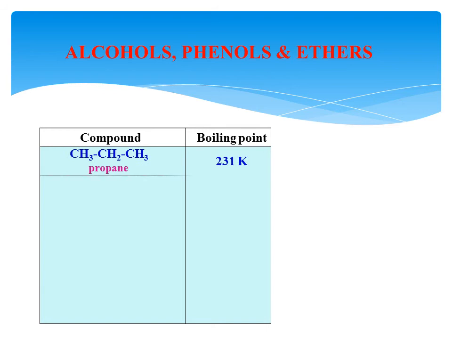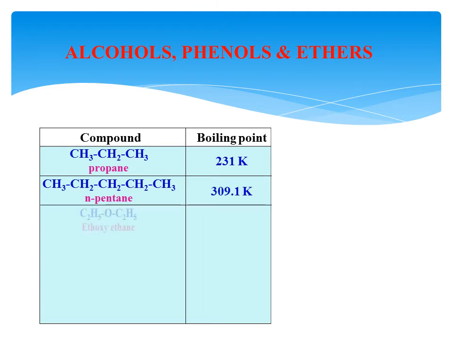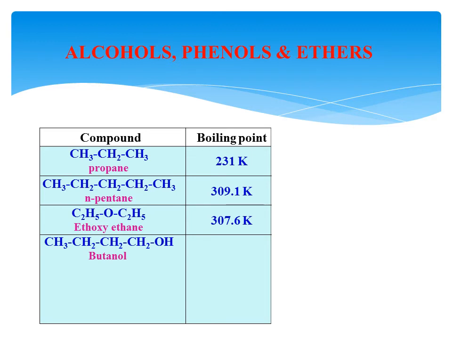Let us see, propane, its boiling point is 231 Kelvin. Then n-pentane, its boiling point is 309.1 Kelvin. Then ethoxyethane, an ether, its boiling point is 307 Kelvin. The first two belong to hydrocarbons and the third belongs to ethers. Now butanol, an alcohol. Observe its boiling point, 390 Kelvin. Compared to these three values, 390 is a huge difference in boiling point.